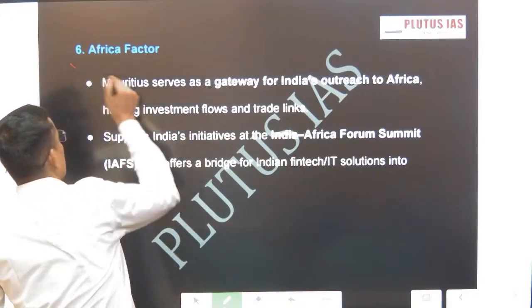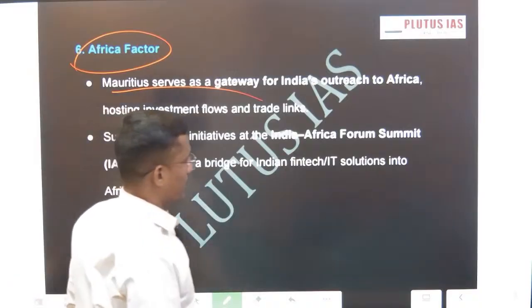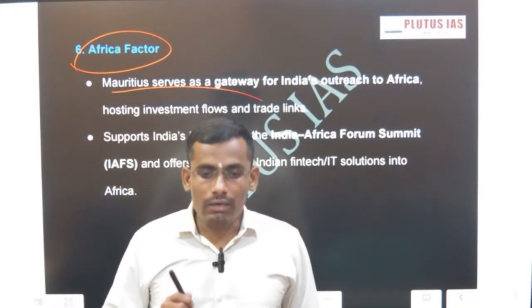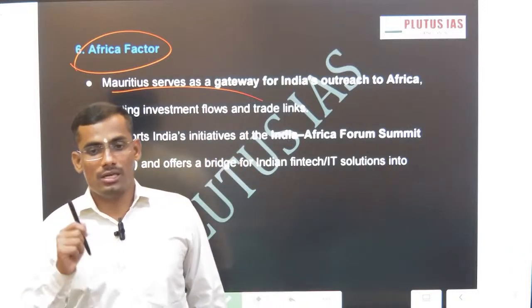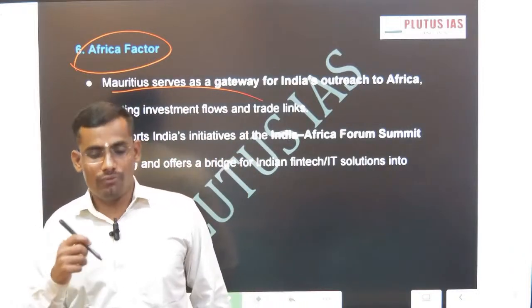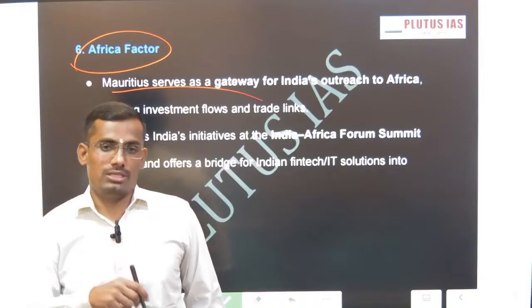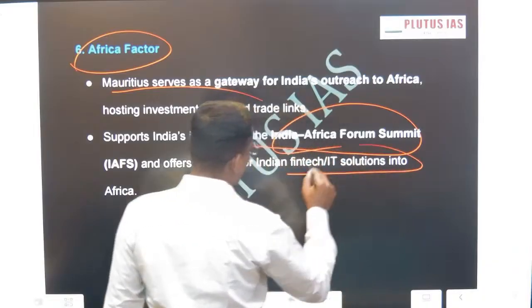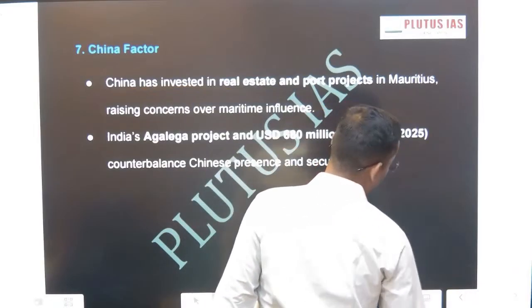Then the Africa factor: the India-Africa Forum Summit, and India's gateway, meaning India's passage to Africa passes through Mauritius. These are the global level dimensions of how India and Mauritius are cooperating.